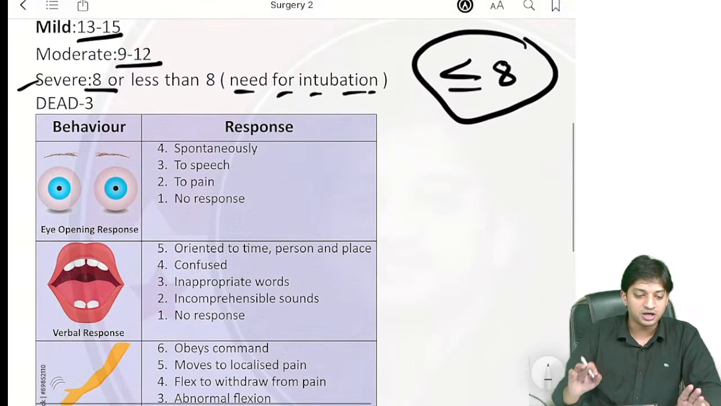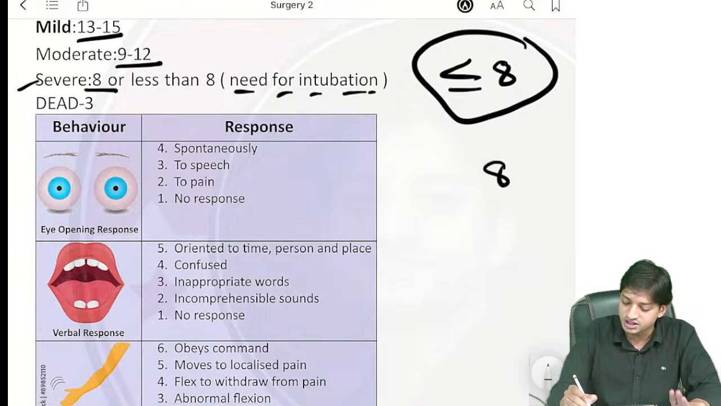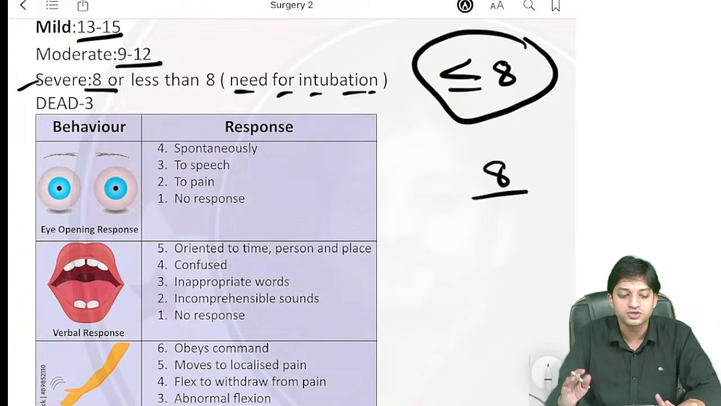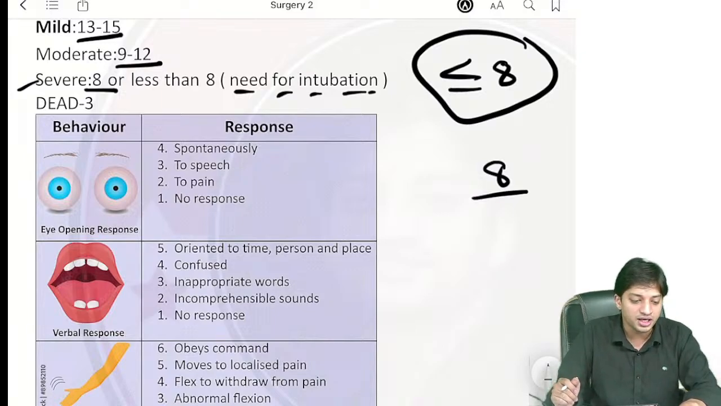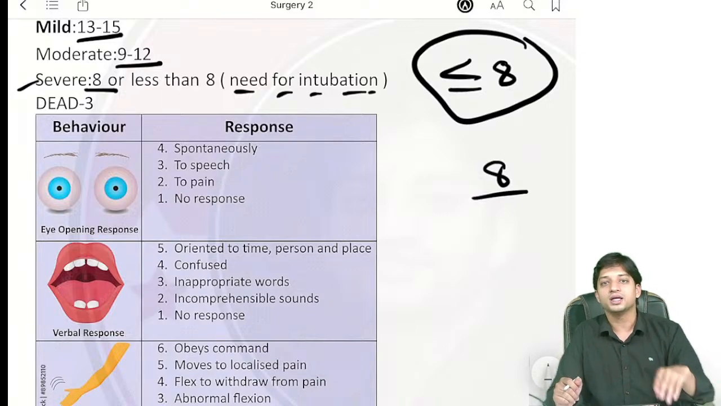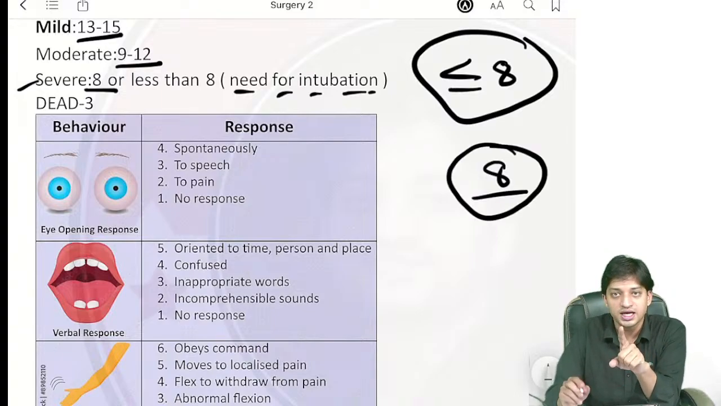If in the question they give you, patient comes to you with GCS 8 and he is conscious, what will be your next best step? Can somebody answer? Yes, Dr. Kunal, it should be intubation. Very good. Why?